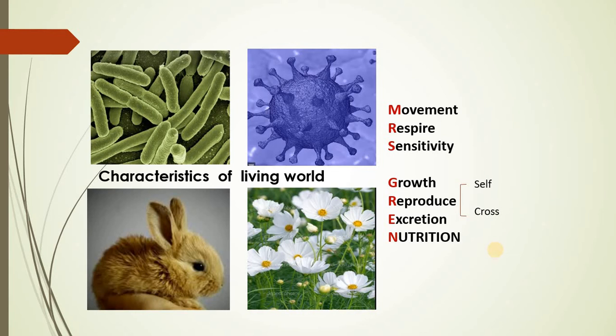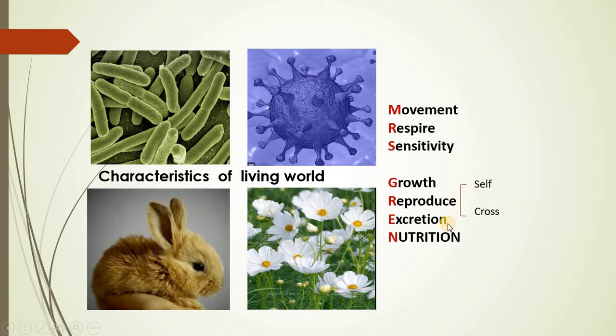And whether it is asexual or sexual reproduction, both contribute in adding a large number of individuals to the community or to the environment, and this is essential to have continuity in life. Now all these living organisms show one more important feature, that is excretion.